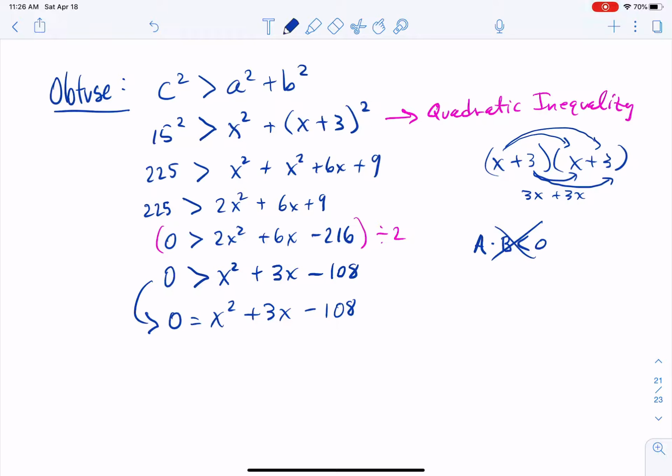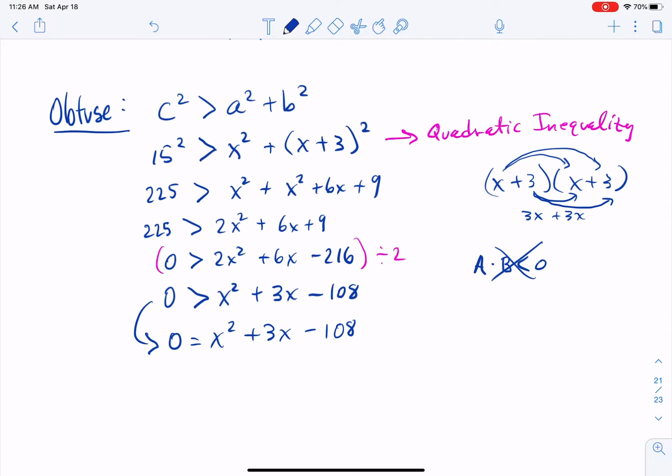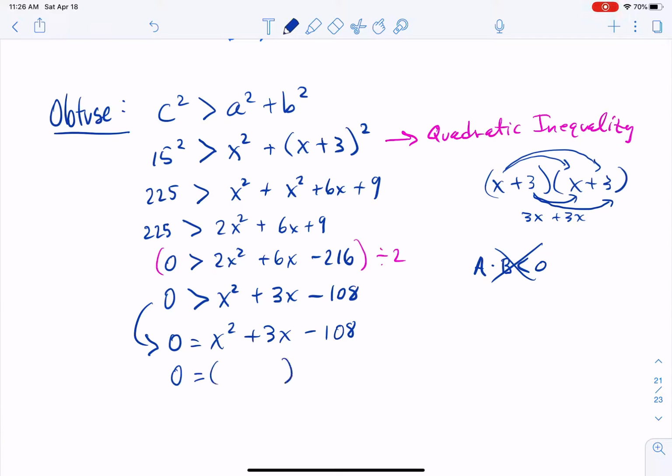And we solve that just like we would solve any quadratic equation: by factoring, the quadratic formula, graphing, or, you know, asking your smarter best friend. All right, so x times x gives us x squared. This position times this position must equal negative 108 and add up to 3. So what times what gives us 108, and when we subtract them, because we have a negative sign there, we get 3?